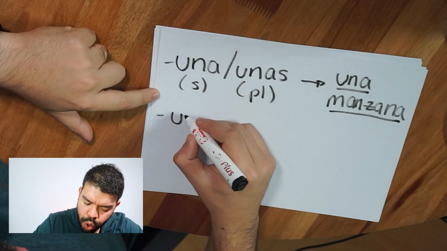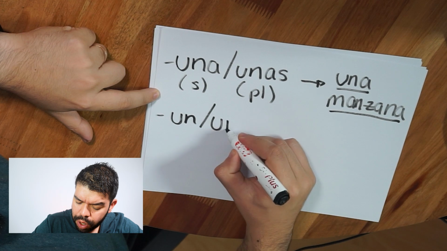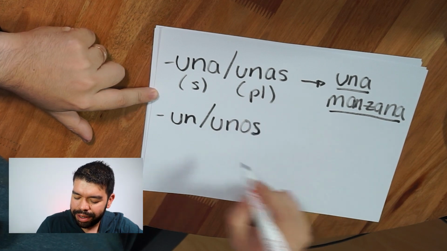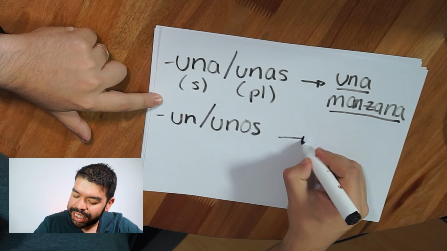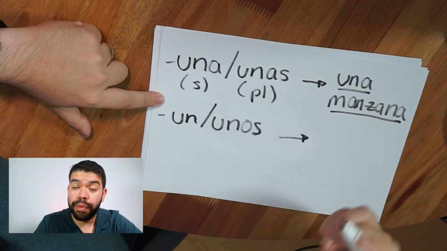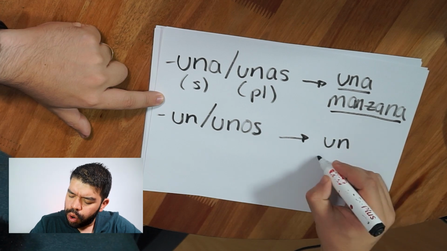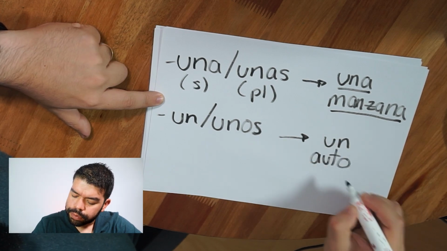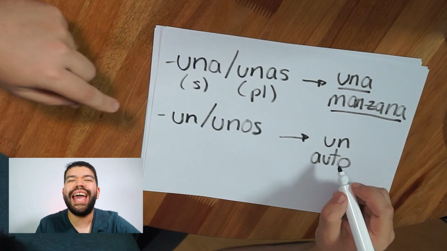Is there a form of this indefinite article in masculine? Yes, there is. Look at this. Unos. Yes, like number one. Let's use the same example we used with the car. Un auto. Singular, masculine, and indefinite. Any car. I want a car. It could be any type of car. It could be a Volkswagen or a Renault or a Ford or a Chevy, whatever. I just want a car.